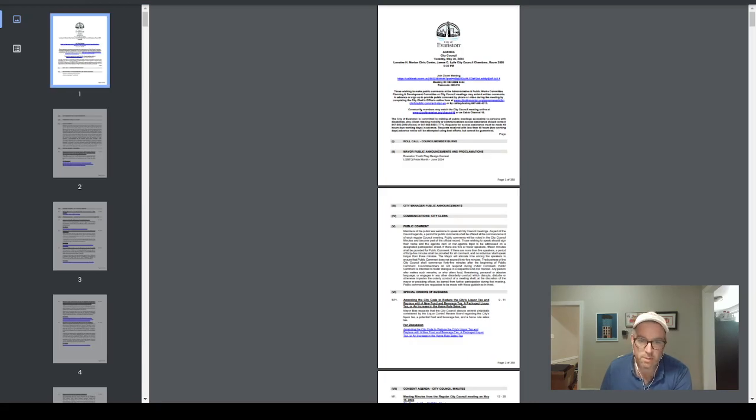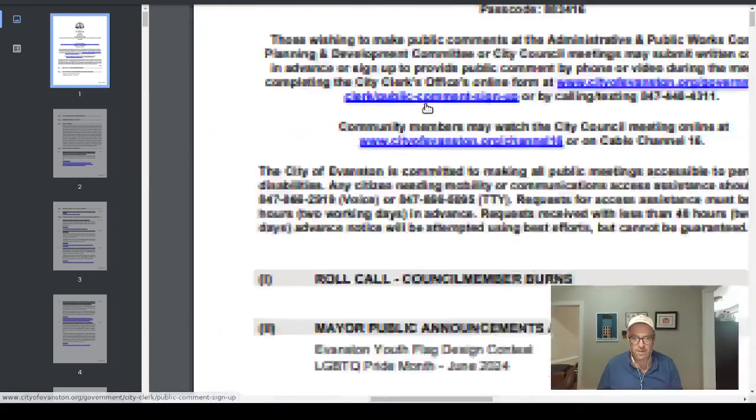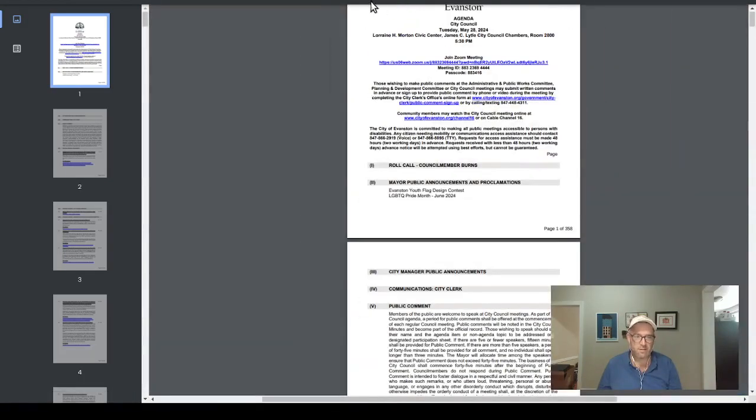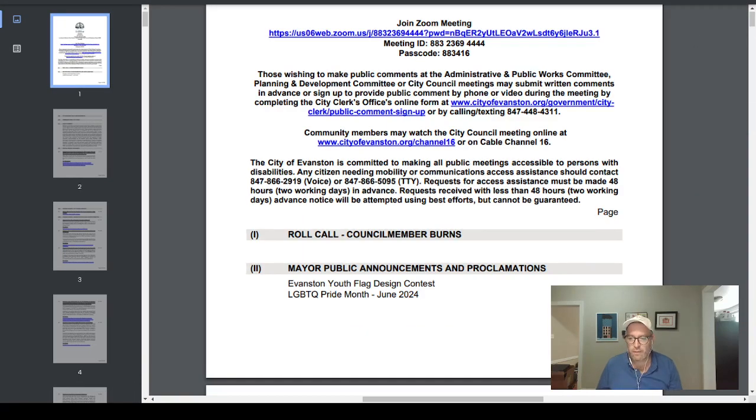This is the most recent City of Evanston government packet, right? It's pretty standard stuff. How many pages is it? 358 pages, right? So 358 pages is a lot of pages to go through. So here's what we're going to do. We're going to save this document. Save it to file. Okay. So we save this document.